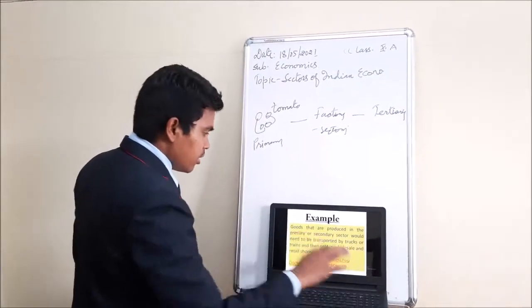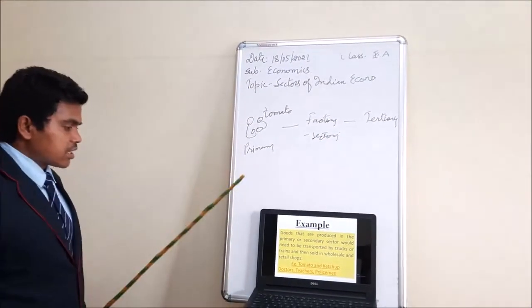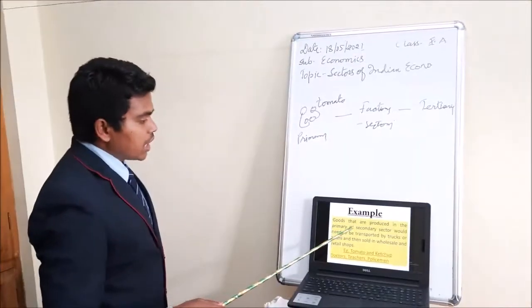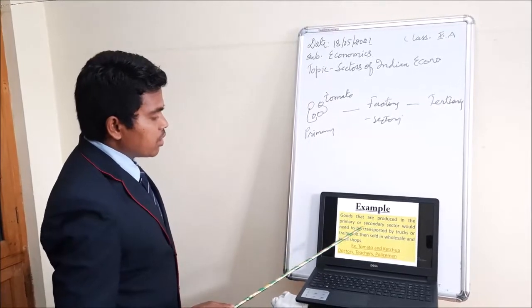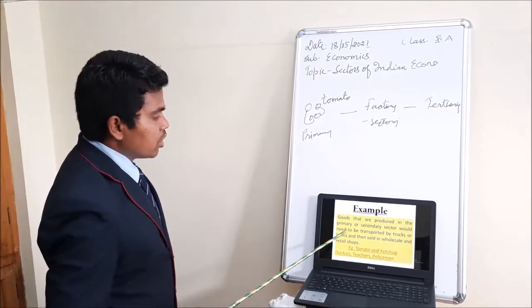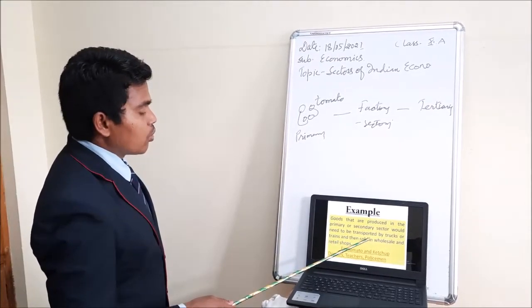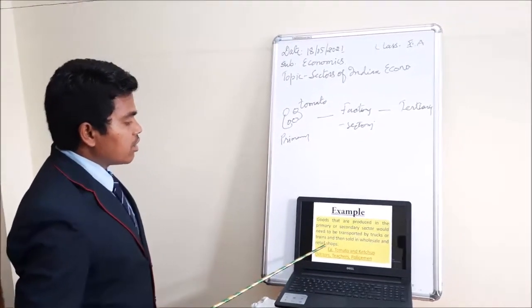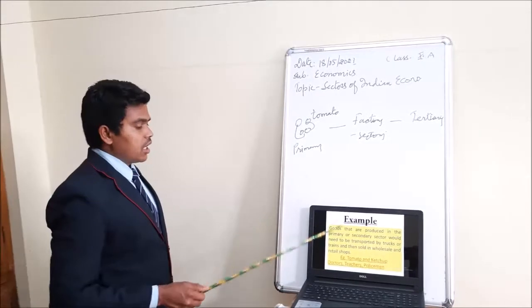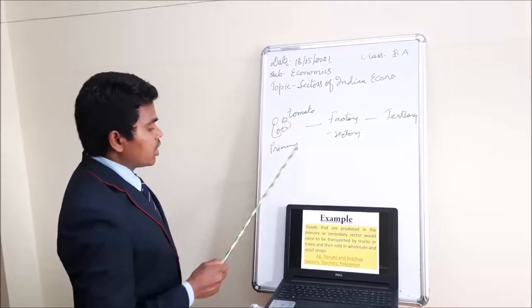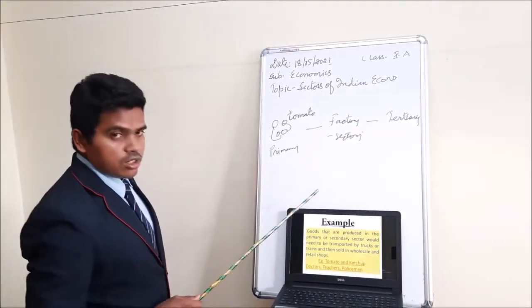Now see, again I'll give you an example. Goods that are produced in the primary or secondary sector would need to be transported by trucks or trains and then sold in wholesale and retail shops. I have already given the example of tomato and ketchup, isn't it?